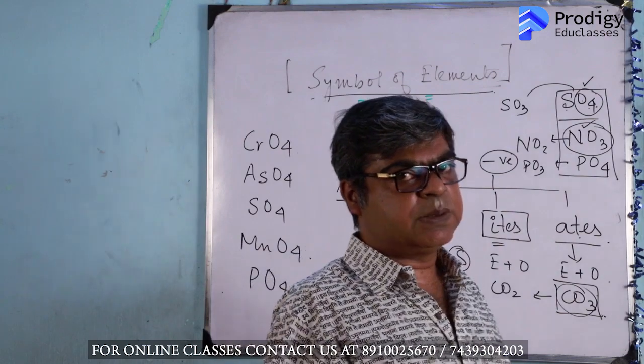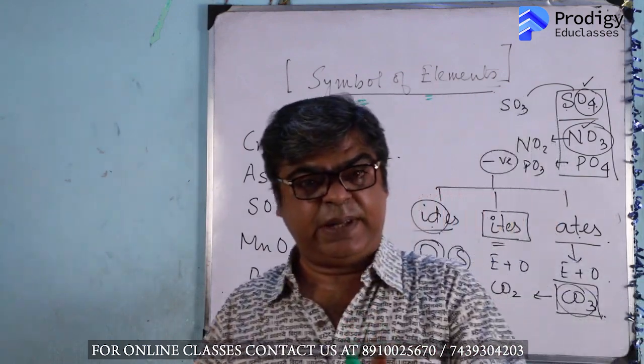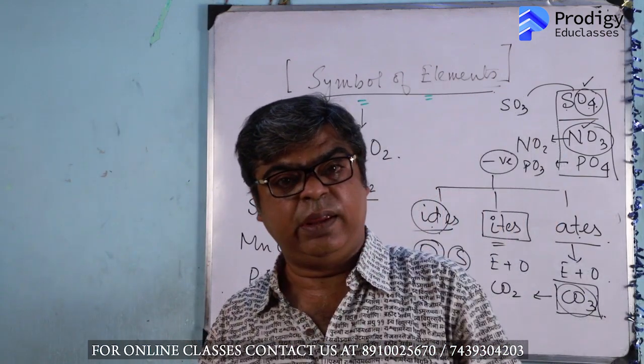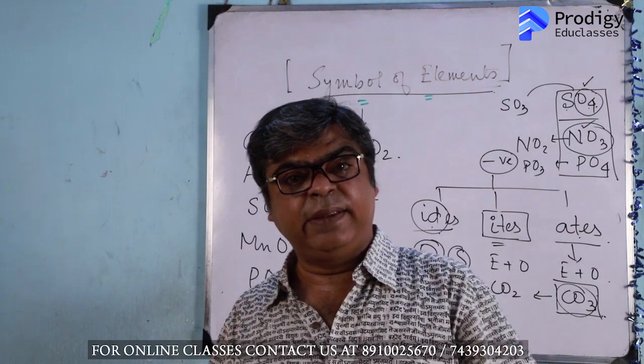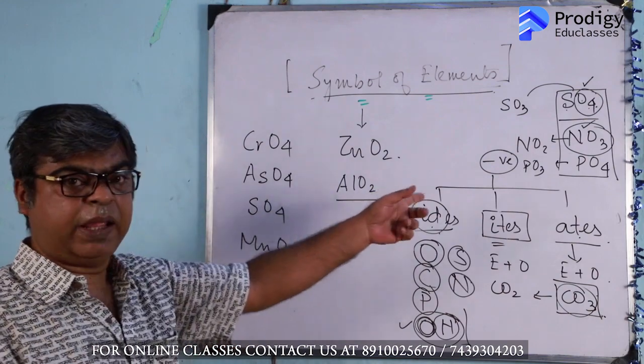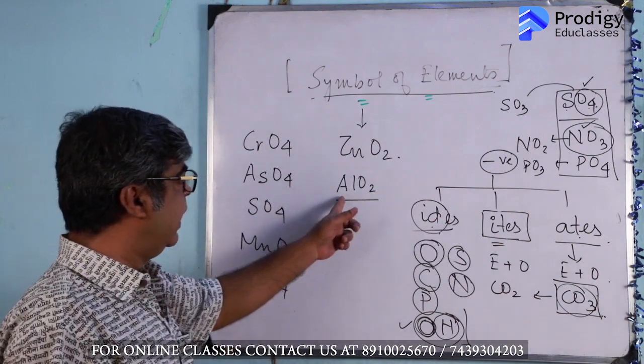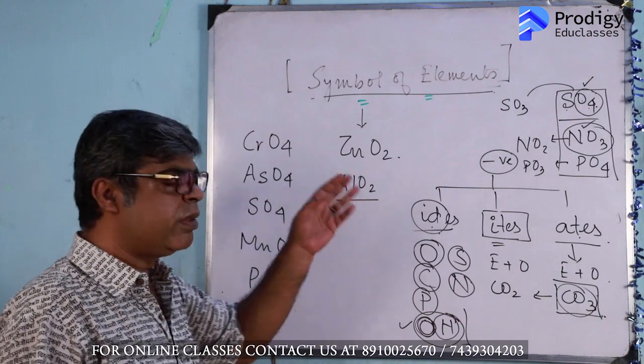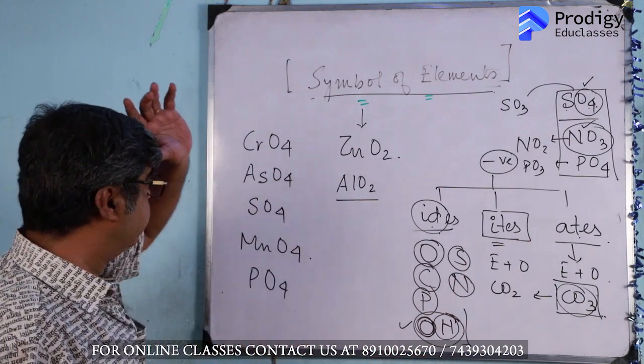In your concise books it's written aluminate, but that is wrong; aluminate is AlO3. Those who are following Dalal, it's okay, but those who are following concise books, it's written aluminate, AlO3, but not that. AlO3 is aluminate, AlO2 is not aluminate, it's meta-aluminate.